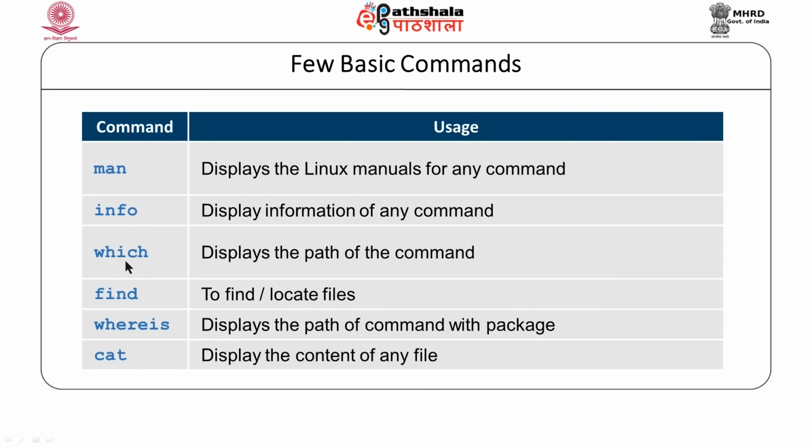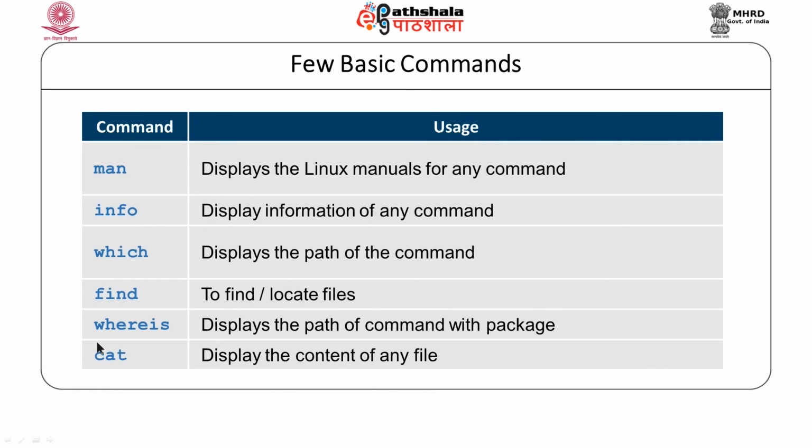Which command will display the actual path of the command. Say for instance, if I am trying the command who that we have discussed earlier, then the who command has some executable, and this executable path will be displayed by which command. Find command is used to find or locate files within the entire system or within a specific directory. It also takes lot of arguments. Whereis command is also used to display the path of any command along with some package information, and cat command will display the content of any file.